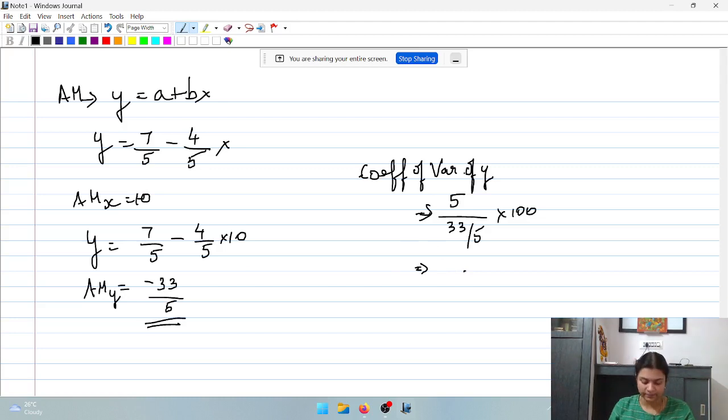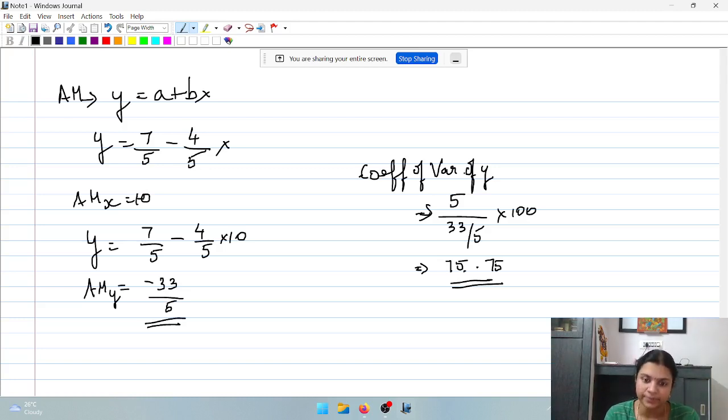So what is the answer? You will get about 75.75 or 76. That is your final answer for the coefficient of variation of y. So when you are going to find a relative measure, you need to use the absolute measure to convert the relationship. Then only you can find the relative measure. Do not apply the equation y is equal to modulus of b into x directly to the coefficient value.